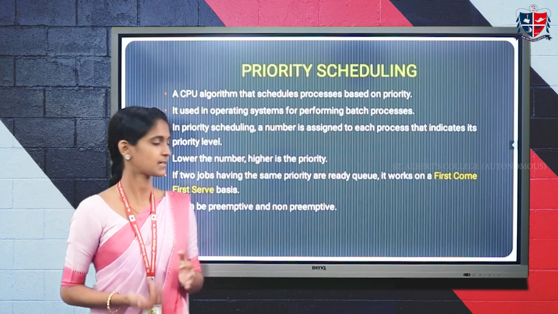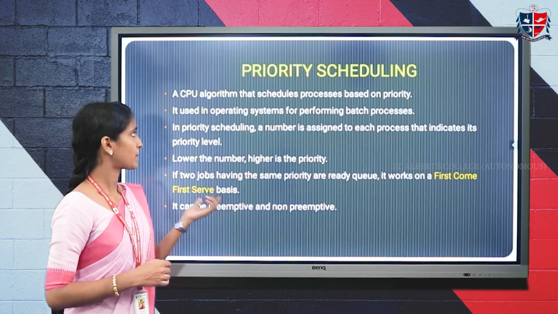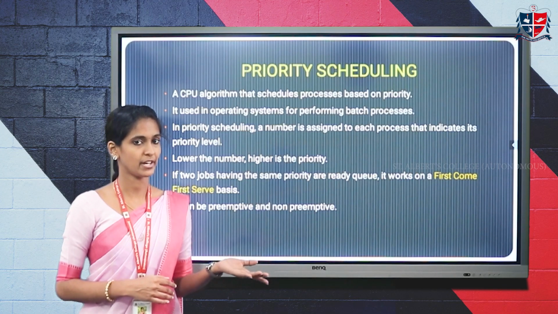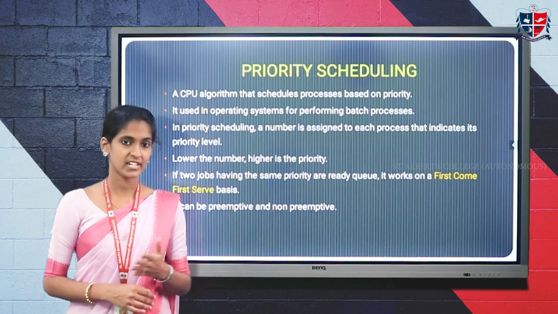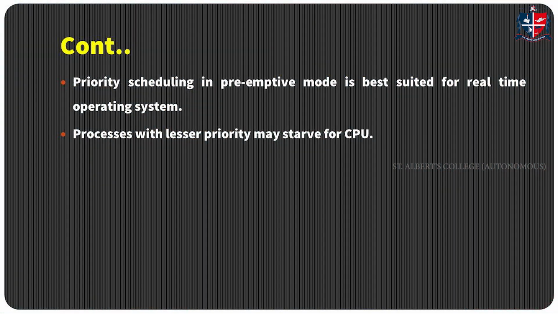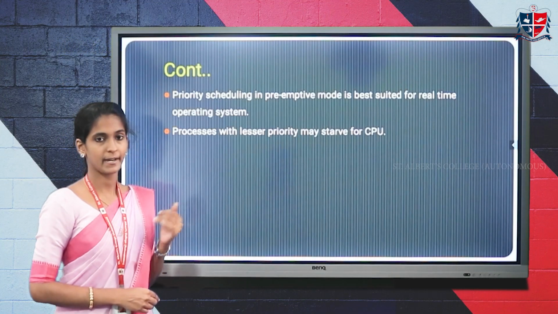Priority scheduling algorithms can be preemptive or non-preemptive, whereas the FCFS scheduling algorithm can be only non-preemptive. The preemptive version of priority scheduling is best suited for real-time operating systems.